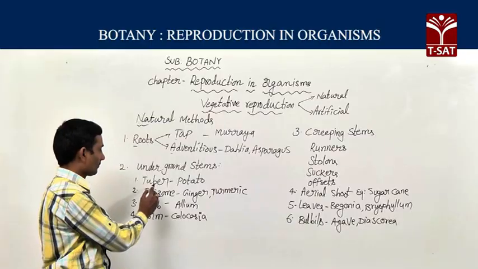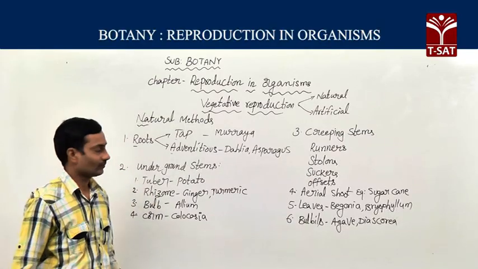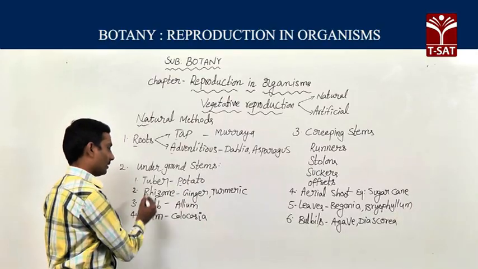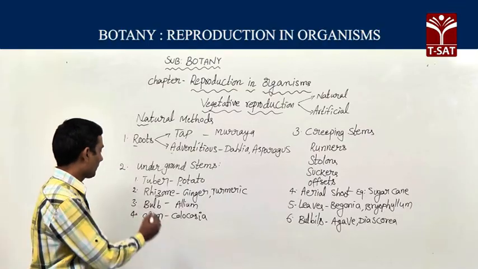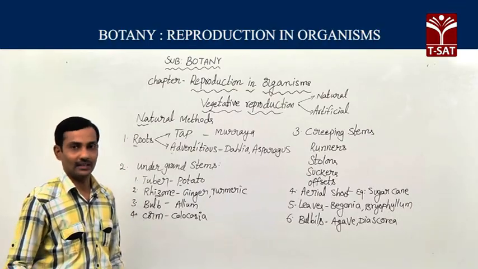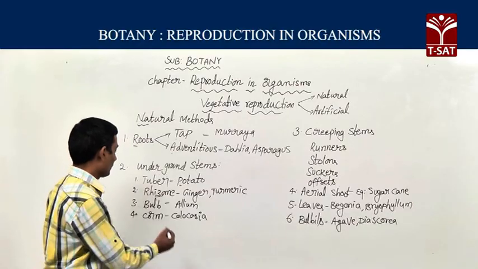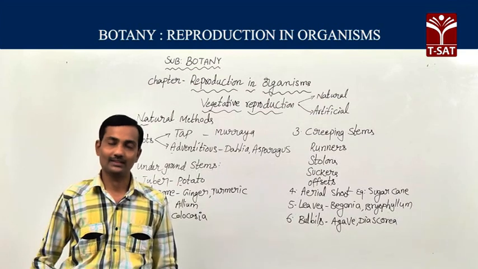Here, tubers, that is a tuberous stem, potato; rhizome, ginger and turmeric; bulb, Allium cepa and Allium sativum; corm, Colocasia and Amorphophallus.